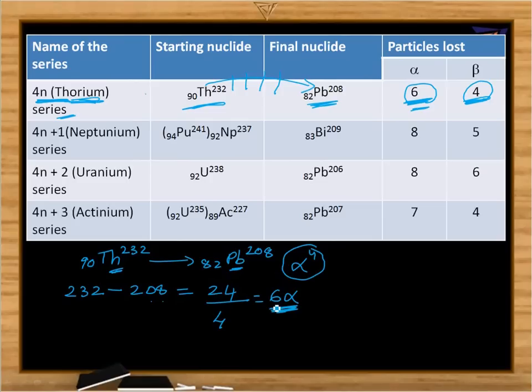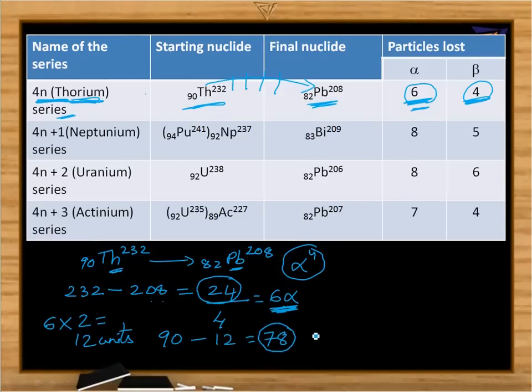Now whenever 6 alpha particles are released, there will be a total decrease in mass number by 24, as we already calculated, and there will be a decrease in the atomic number by 12 units. Why does the atomic number decrease by 12 units? For every alpha particle emission, the atomic number decreases by 2. So if it is starting with 90 minus 12, what should be the value? That is equal to 78. So now we are getting an intermediate element where the atomic number is 78.